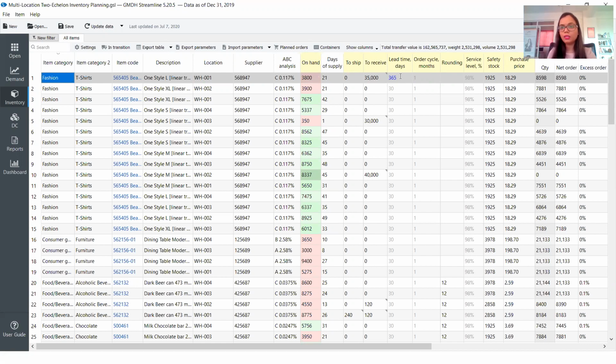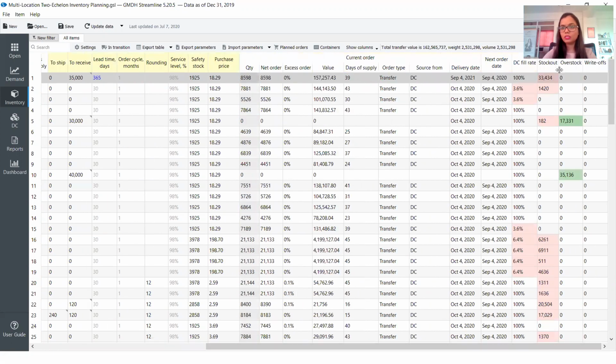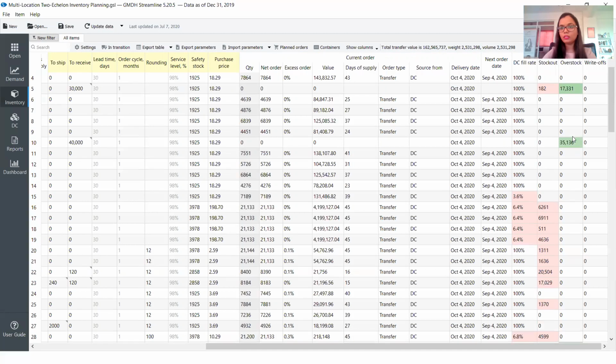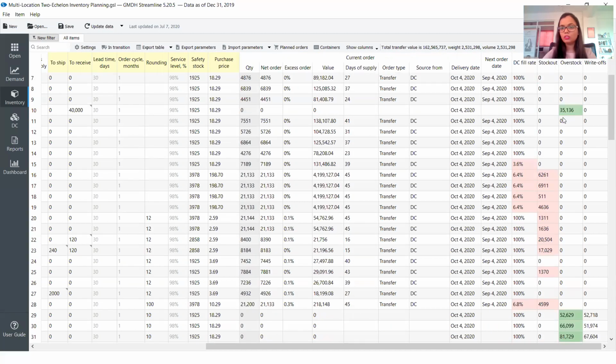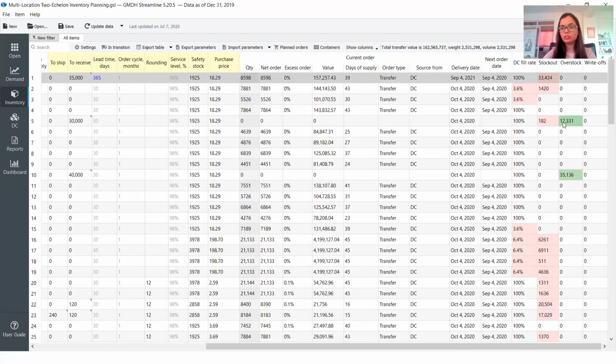It's pretty dynamic in that perspective, that it gives you instant visibility whether you have a shortage, whether you have an excess stock, or by how many units you have an excess stock. So over here, it tells you accurately how much it would be your excess stock, what would be the stock out that you would be facing in such situations, and by how much.